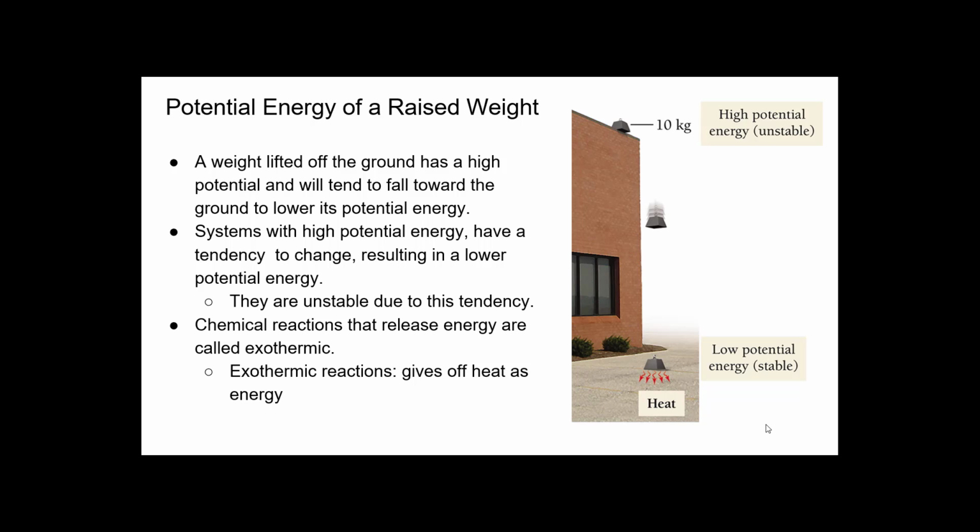This is why some compounds are very unstable. They are unstable because they have a high potential energy and they want to release that energy to become stable. So some chemical reactions, for instance, things that have to do with combustion, flammable bombs, these are very unstable compounds that need to release that energy, and when they do, they release that energy as heat.